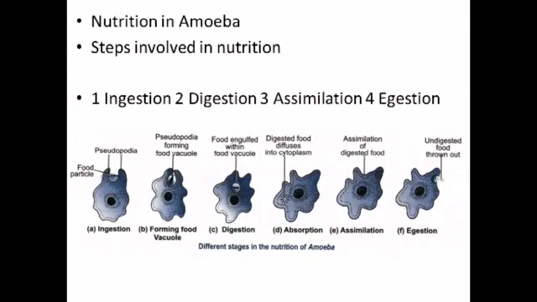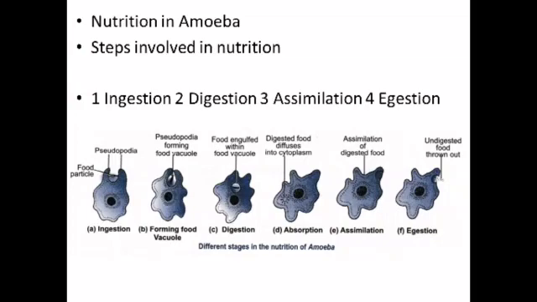First, ingestion. It involves the intake of food. There is no mouth or fixed place for the intake of food. When a food particle comes near amoeba, it sends out temporary finger-like projections called pseudopodia around it. The food particle gets surrounded by the encircling pseudopodia, which touch each other by their tips. Next, the membrane closer to the food particle gets dissolved and the food particle is captured along with lysosome into the cell, forming the food vacuole.